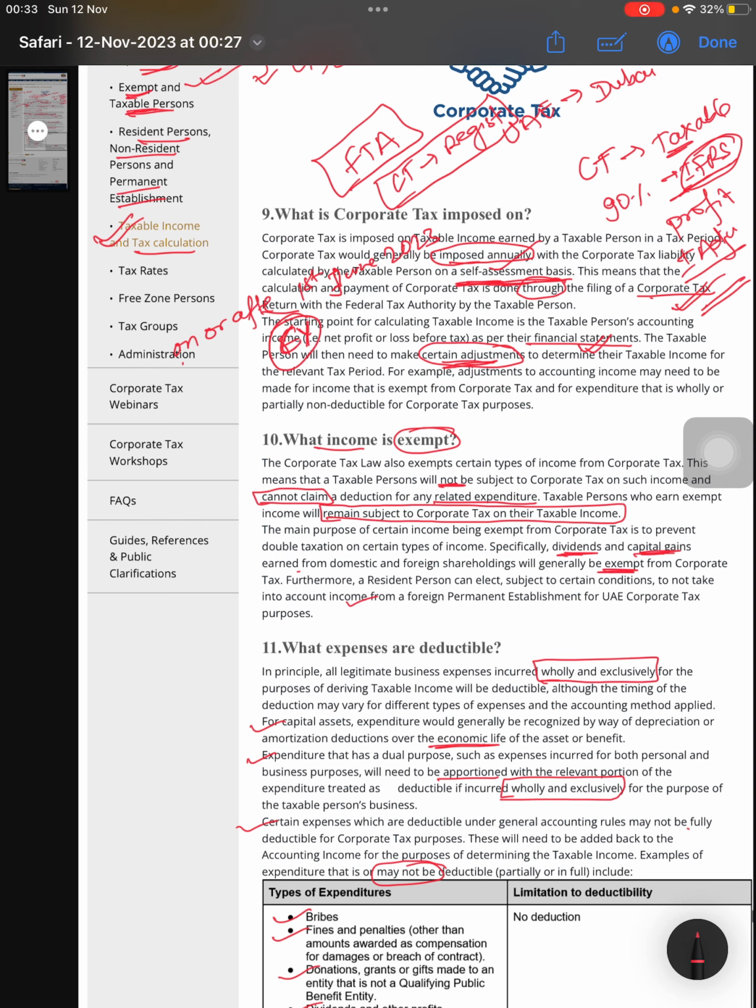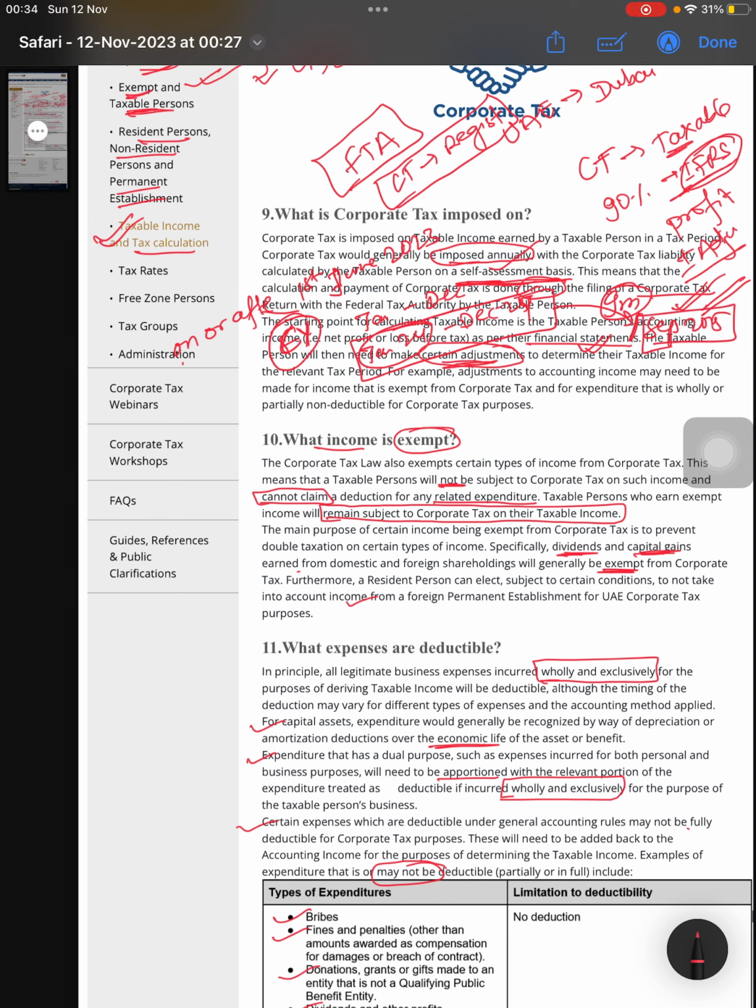So if your period is January to December, then for you it will be January 2024 to December 2024. That will be the calendar year for you, and you have to file within 9 months. So up to September 2025, you have to file the corporate tax return.